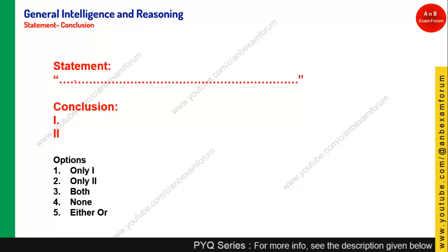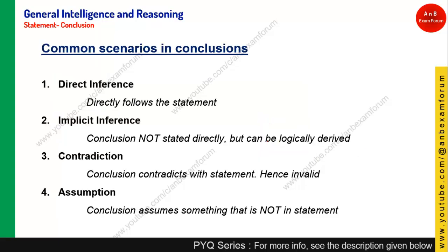In RRB in particular, you will find one statement and two conclusions, or two statements and one conclusion. I will write one statement and two conclusions. The second case is two statements and one conclusion. This is the easiest and the moderate level you can find in these types of questions.